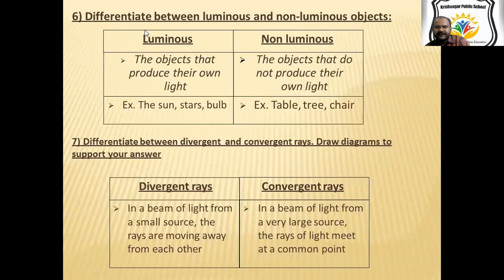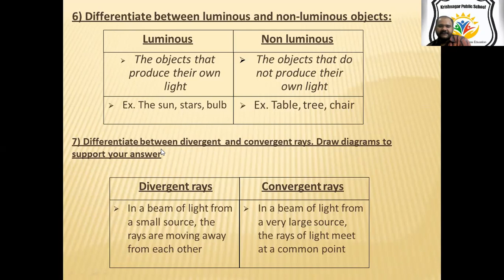Now there are some differences between luminous and non-luminous objects. Luminous objects produce their own light, like the sun, stars and bulbs. And non-luminous objects are those that do not have their own light. They depend on, or reflect, the light of luminous objects, like a table, tree or chair. So these objects are non-luminous.